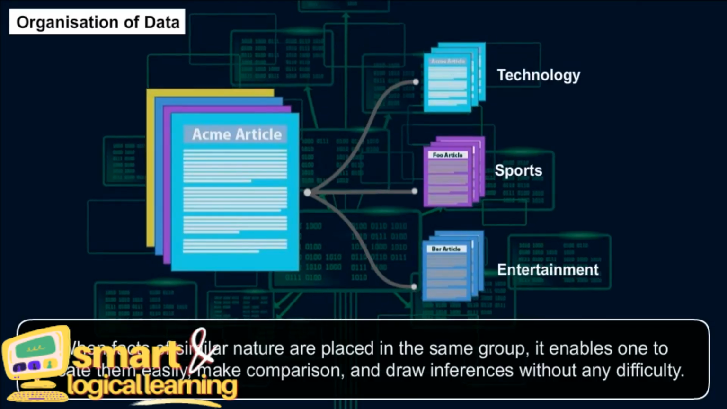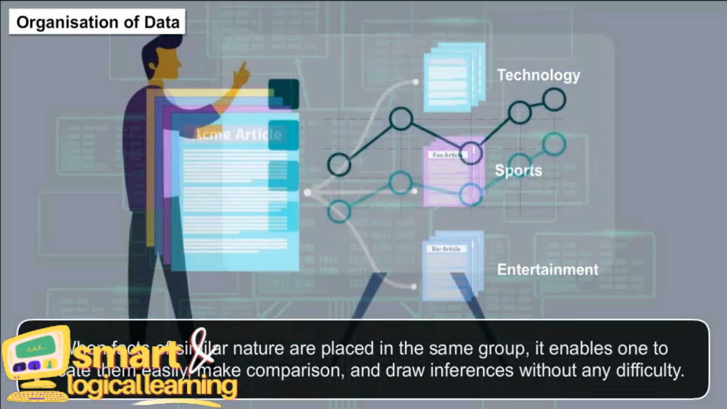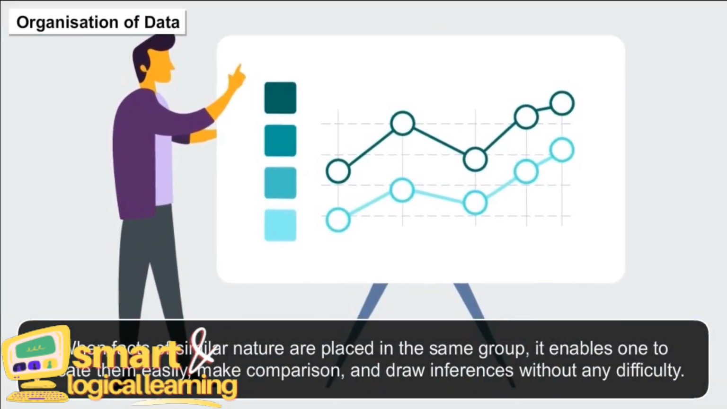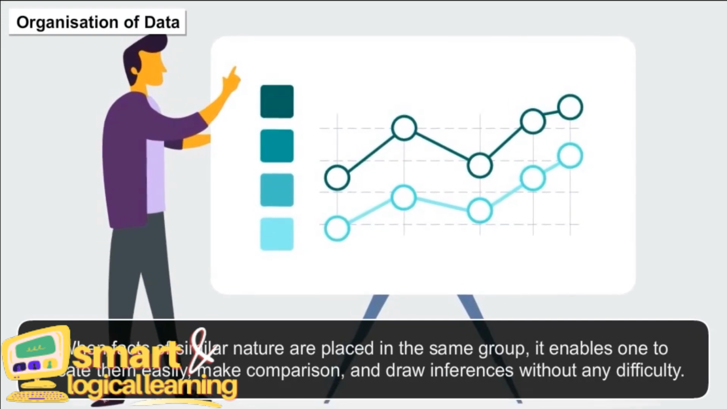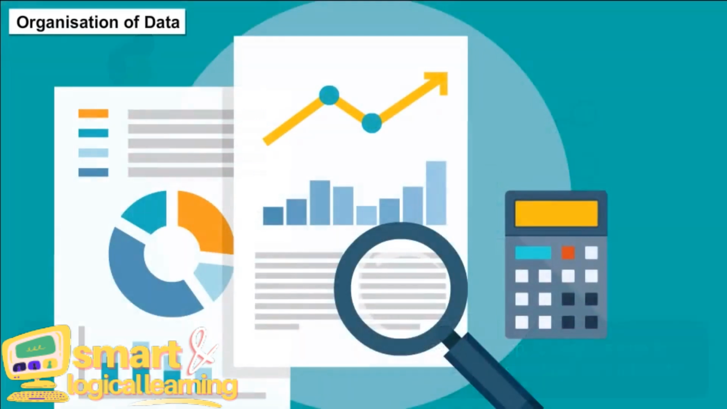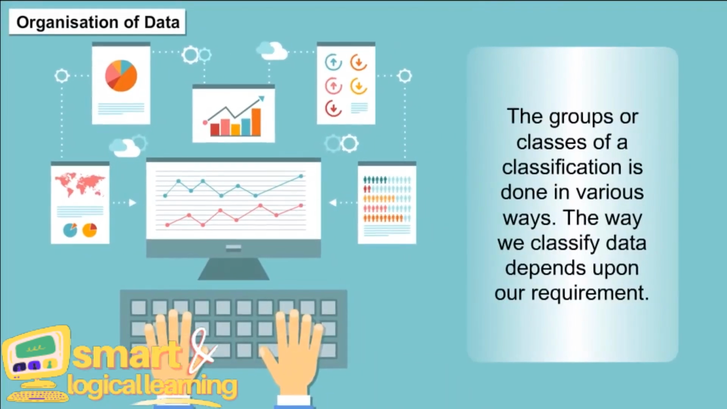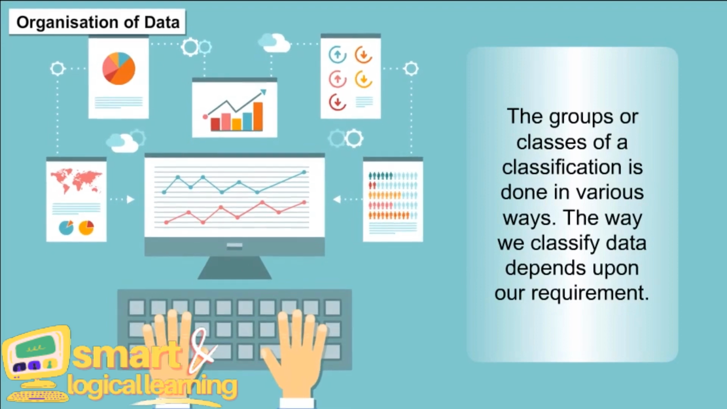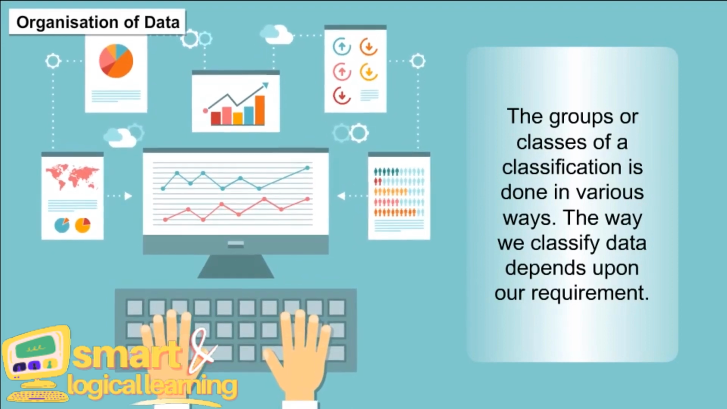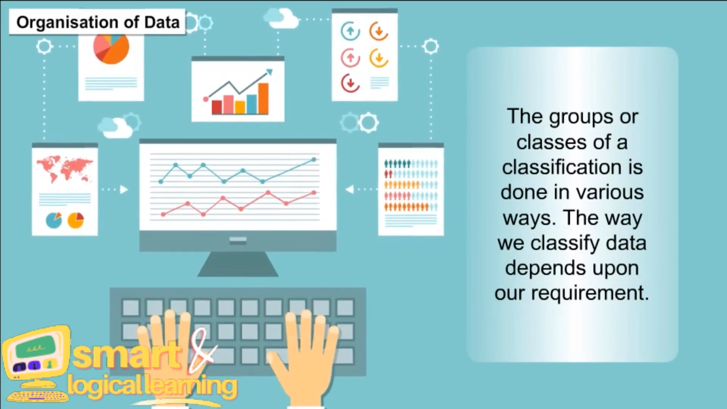When facts of similar nature are placed in the same group, it enables one to locate them easily, make comparisons, and draw inferences without any difficulty. Classification of data: the groups or classes of a classification are formed in various ways. The way we classify data depends upon our requirement.